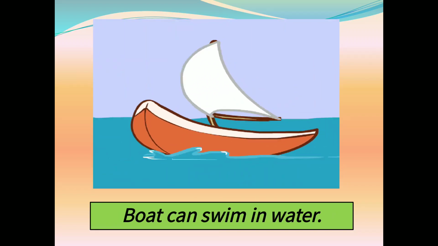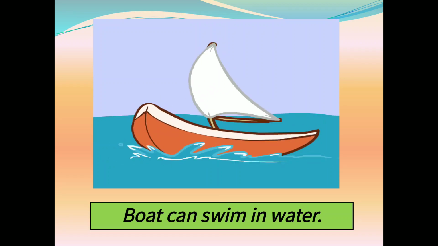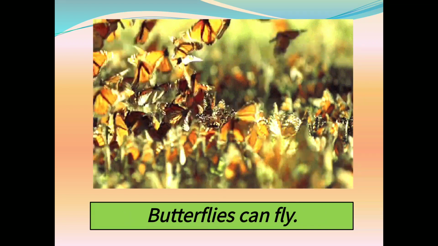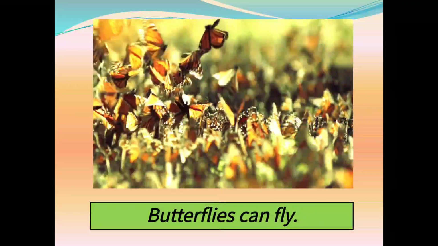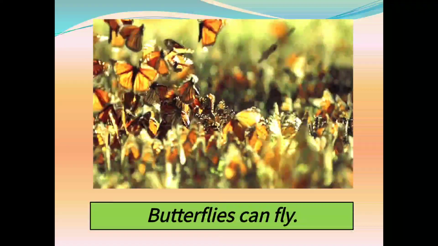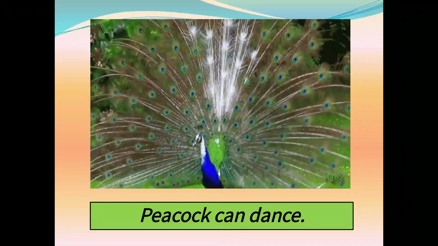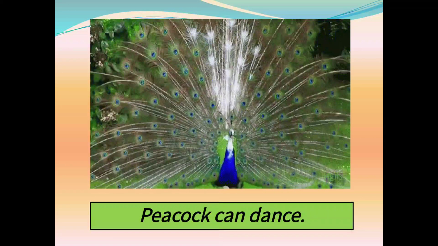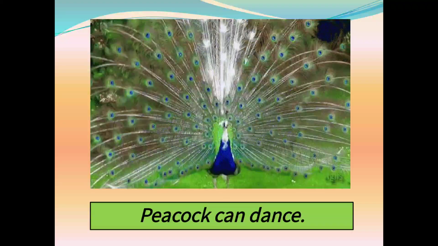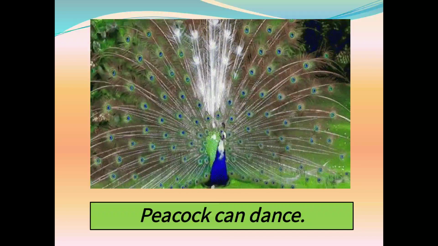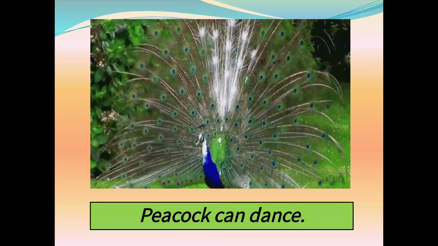Next, look at the picture. Boat can swim in the water. Look, the butterfly is flying. So we can write butterflies can fly. Peacock can dance. As you see in the picture, peacock is able to dance. So we can write peacock can dance.